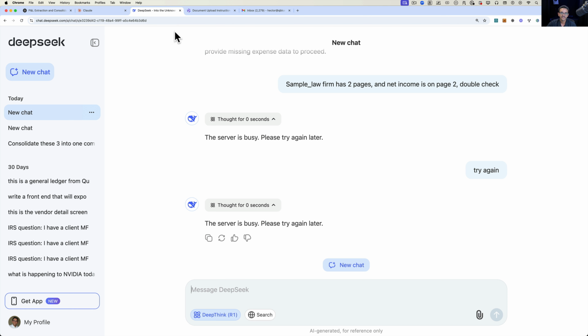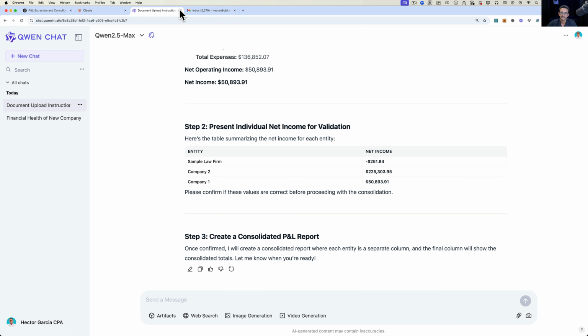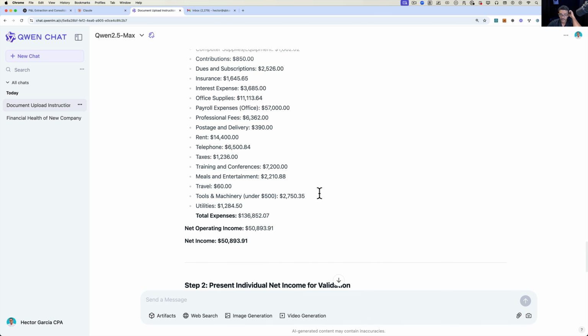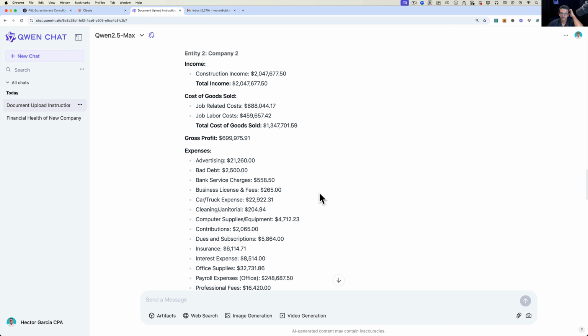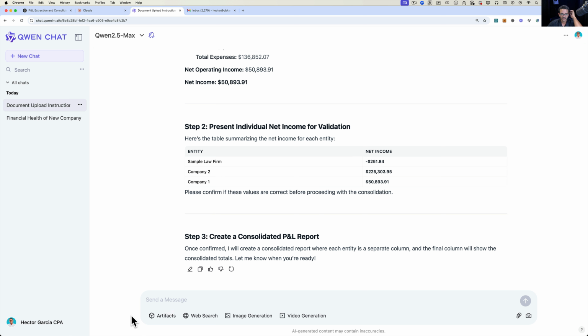So back to Deepseek. So we're going to throw away Deepseek. Deepseek was useless. Let's see if Qwen has anything here. So Qwen is doing stuff here. It looks like it's pretty interesting. So let's tell it now. Okay, perfect. Now give me an Excel of the consolidated report with all the columns with a really nice formatting so I can send it to the board. Okay.